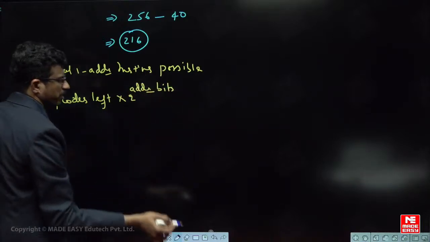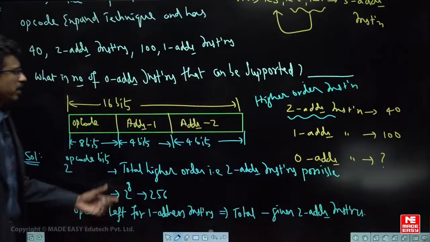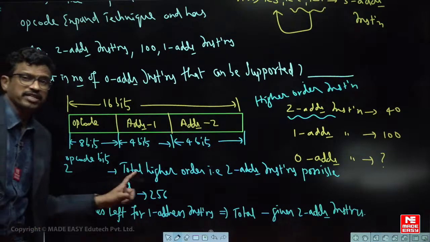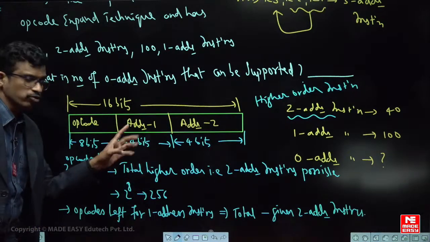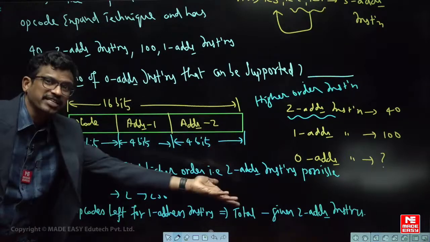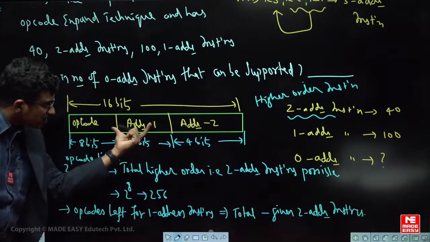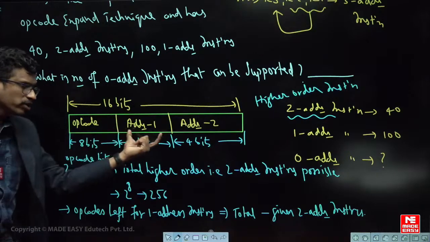2 power address bits. इसका मतलब क्या है? Here अब देखो, अगर ये 2 address है ना, right? So 2 address maximum कितना possible है? 256 are possible. But here he says only 40 are there. Maximum possible 256 है, but 40 given है. So it means if there is only 1 address, this address field can be appended to the opcode field.